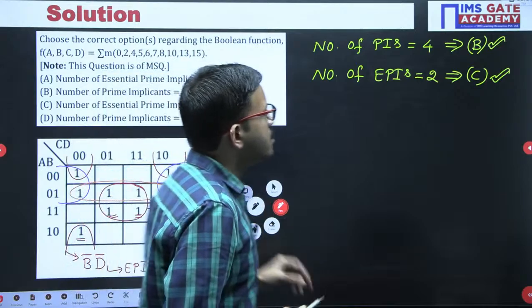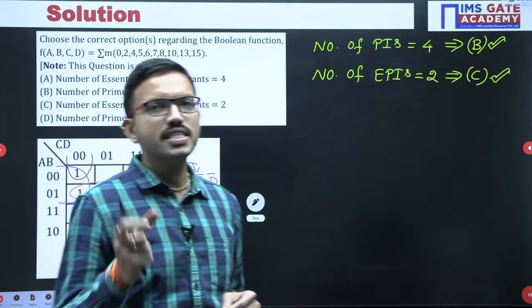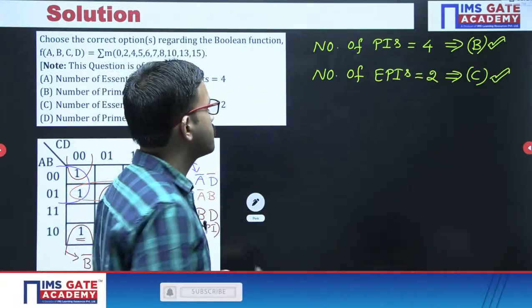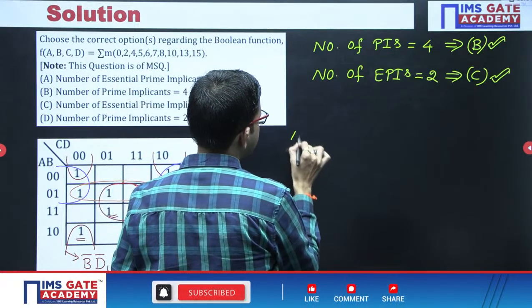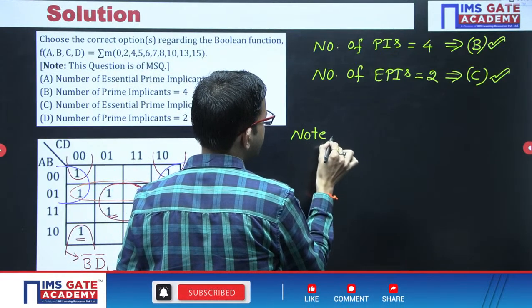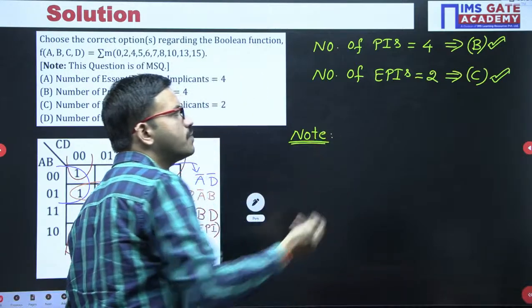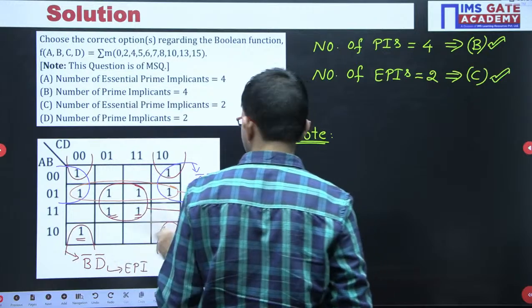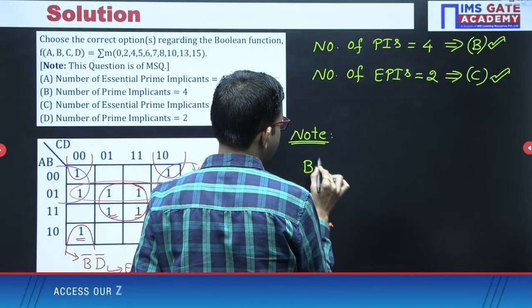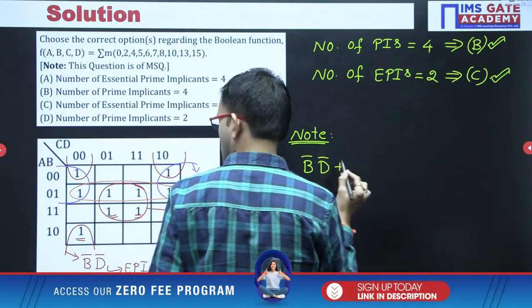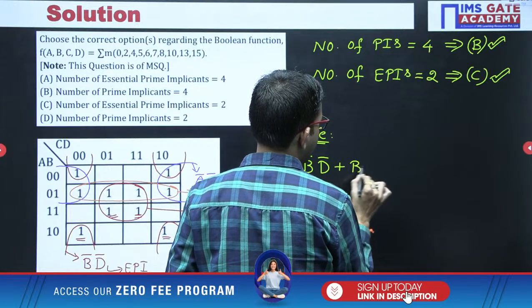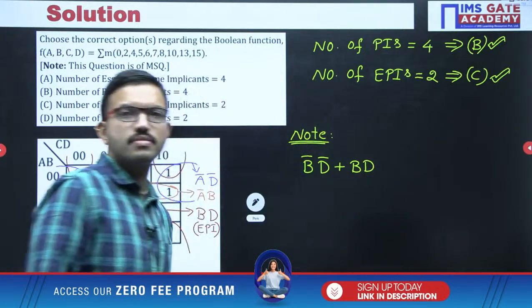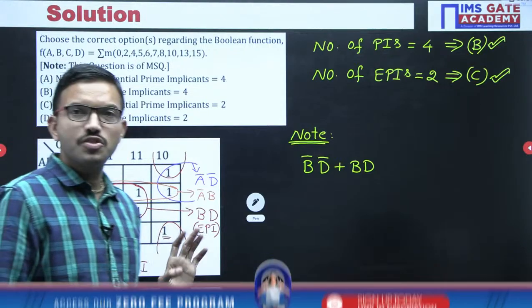See, while you are writing the minimized function, first of all what are you considering? Essential prime implicants, yes or no? The minimized function will have the essential prime implicants. After that, if required, you consider other prime implicants. That's all. So in the minimized function, I am considering the essential prime implicants like b bar d bar plus bd. After that, what are we checking?